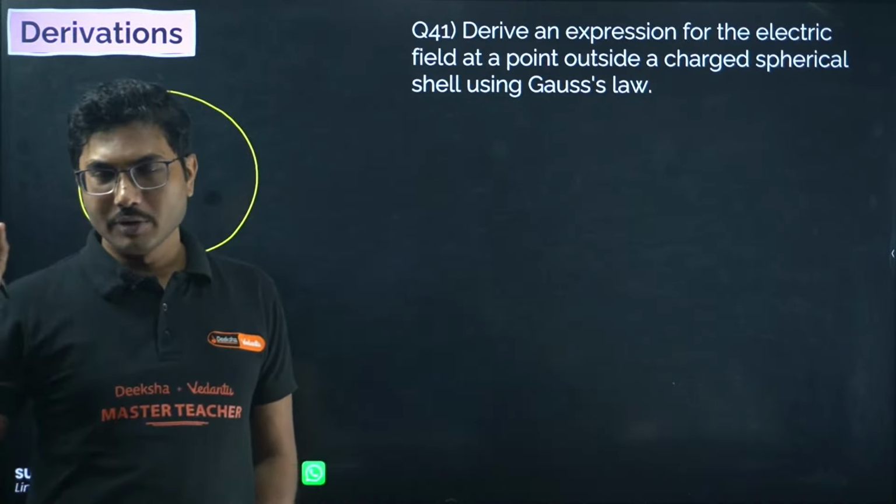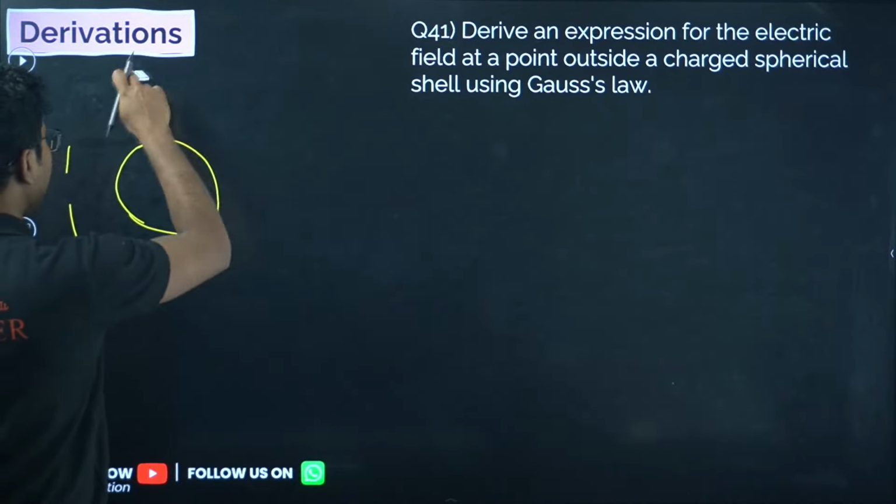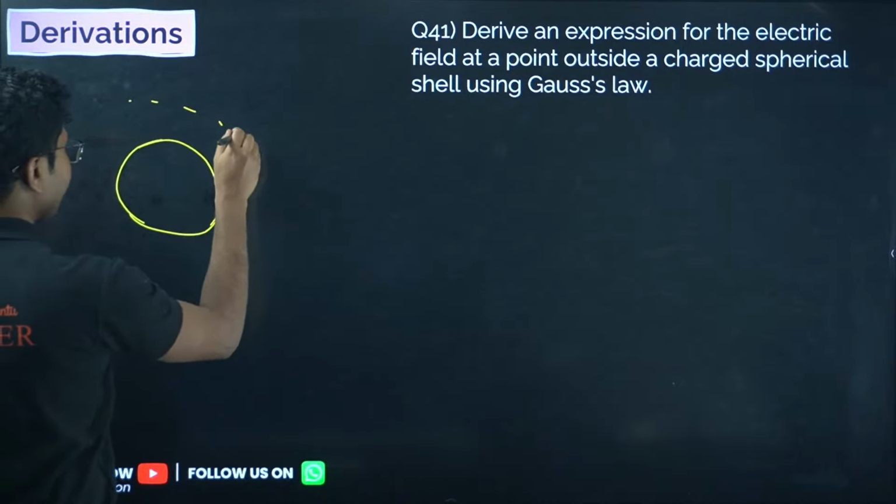So in this case, derive an expression for electric field at a point outside a spherical shell. Here the diagram is compulsory, so let's draw a circle. Use a compass and draw a small circle. Using the same compass, just increase the radius and draw another circle from the same center. The first circle should be complete, the second circle should be dotted. Dotted represents the Gaussian surface.